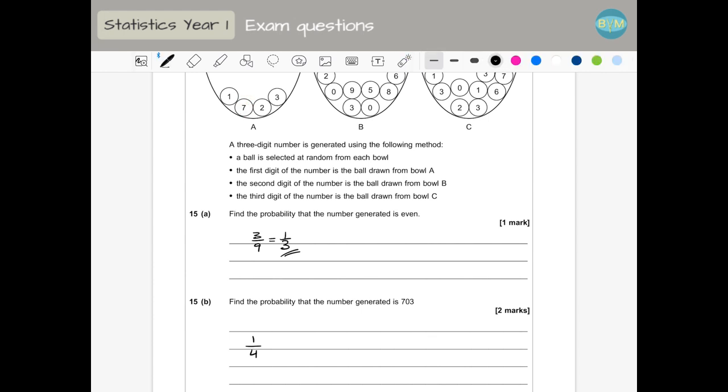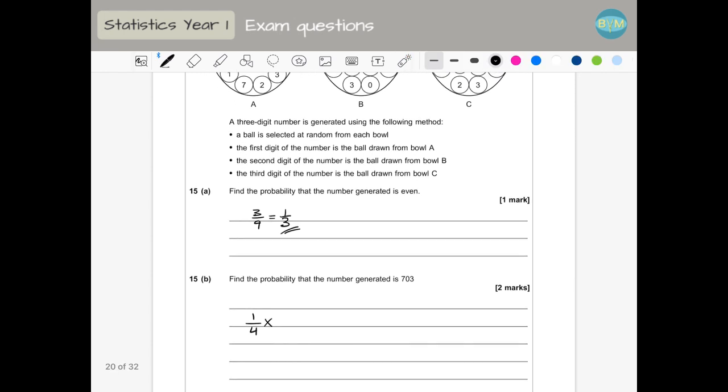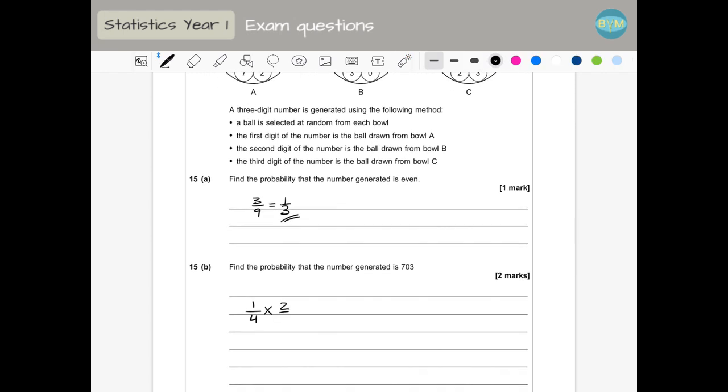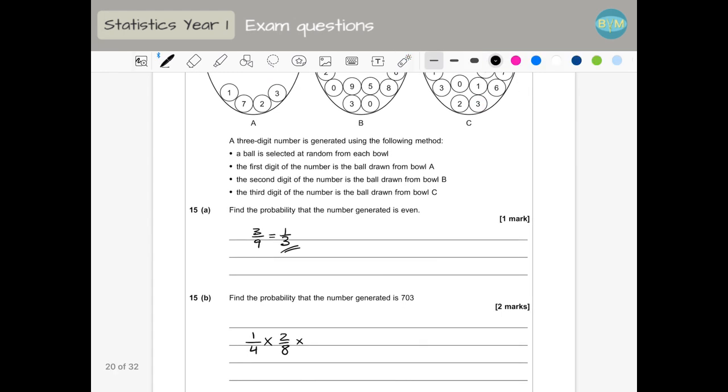And so we multiply. For the second one, the probability of being 0 is 2 out of 8, because we have 8 balls in that one. So 2 out of 8, or 1/4. And the last one is a 3, and we have 3 out of 9. And this probability is 1/48.